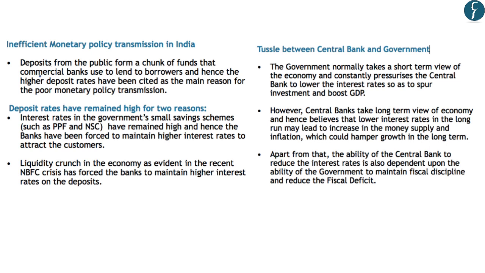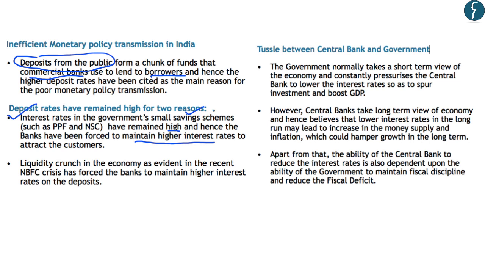The funds available with the commercial banks are mainly constituted by deposits from the public, and these deposits are used by the banks to lend to the borrowers. The rates at which the public deposit their funds with the banks have been considerably high. The main reason for this has been that the interest rates in the other competing government small savings schemes have remained high, and hence the banks have been forced to maintain a higher interest rate to attract the customers or the funds.